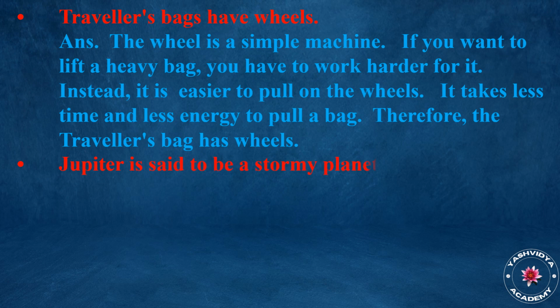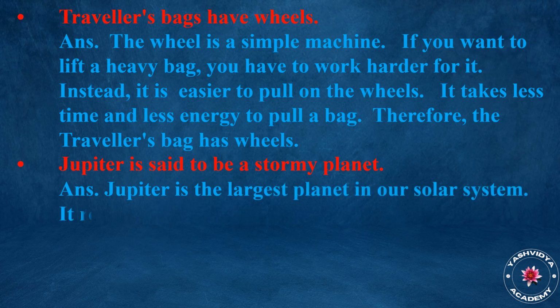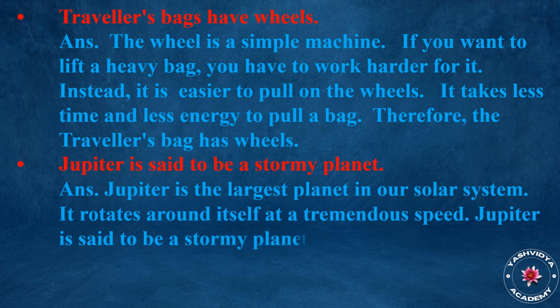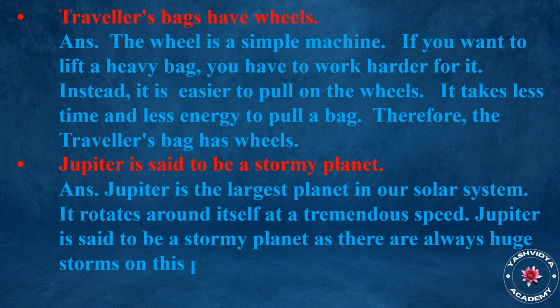Jupiter is said to be a stormy planet. Answer. Jupiter is the largest planet in our solar system. It rotates around itself at a tremendous speed. Jupiter is said to be a stormy planet as there are always huge storms on this planet.